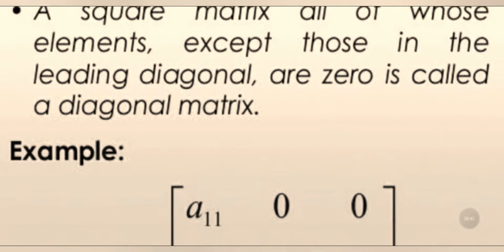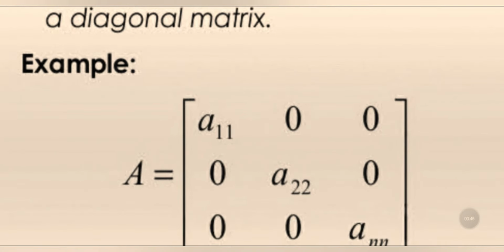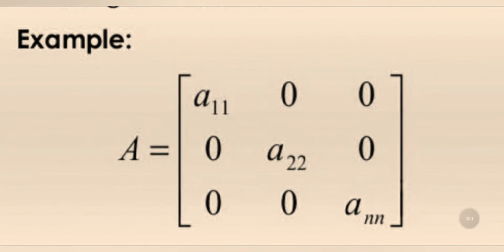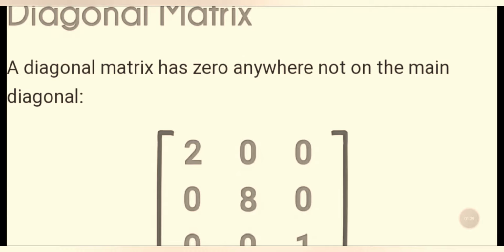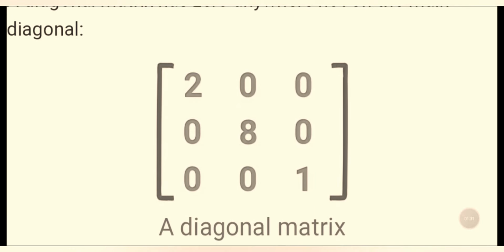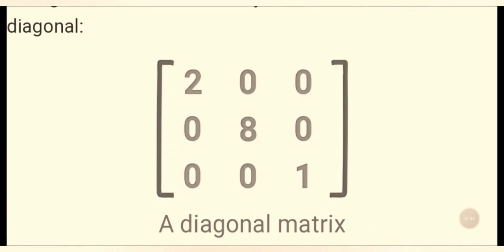The example: A11 0 0, 0 A22 0, 0 0 Ann. This is the leading main diagonal, A11, A22, Ann are present. The diagonal matrix has 0 anywhere not on the main diagonal. That means 2 0 0, 0 8 0, 0 0 1. This is a diagonal matrix.